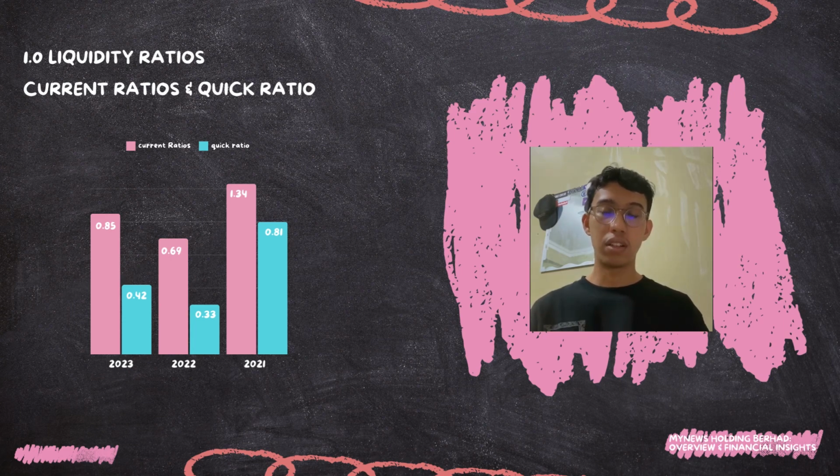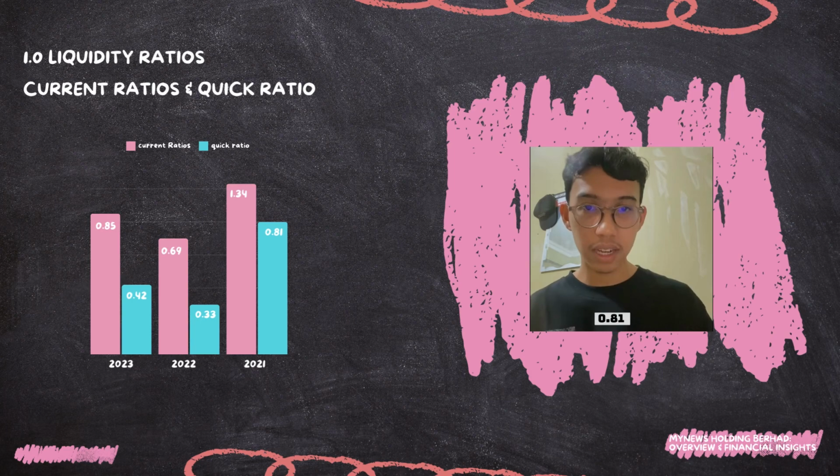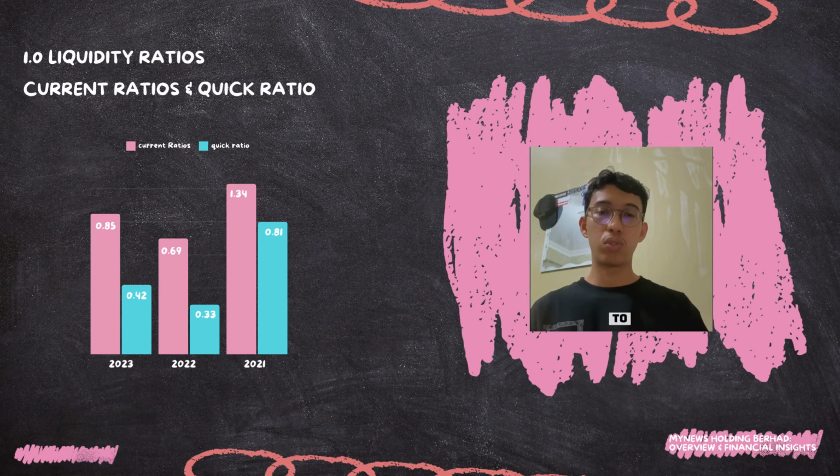So now let's talk about the quick ratio. What we can say about the weaker liquidity is that the quick ratio is consistently lower than the current ratio, dropping from 0.81 in 2021 to 0.42 in 2023. This highlights a liquidity concern when the inventories are excluded.